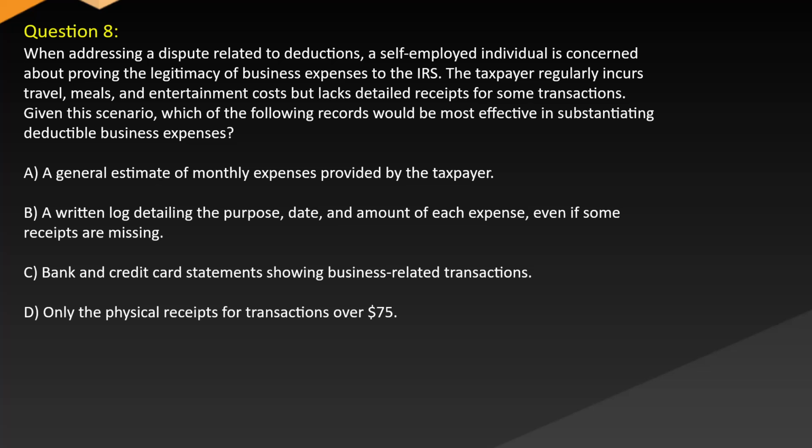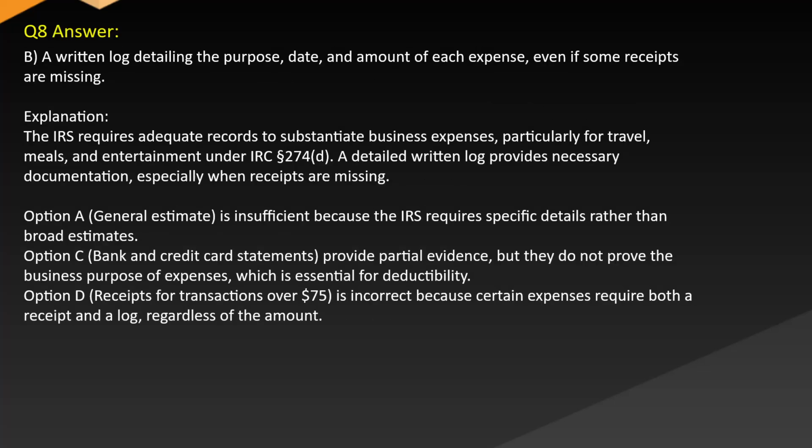A. A general estimate of monthly expenses provided by the taxpayer. B. A written log detailing the purpose, date, and amount of each expense, even if some receipts are missing. C. Bank and credit card statements showing business-related transactions. D. Only the physical receipts for transactions over $75. Answer B. A written log detailing the purpose, date, and amount of each expense, even if some receipts are missing.